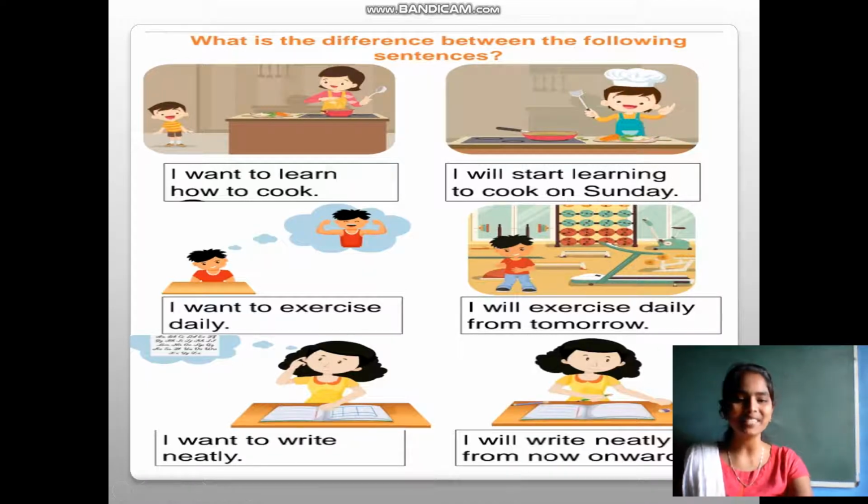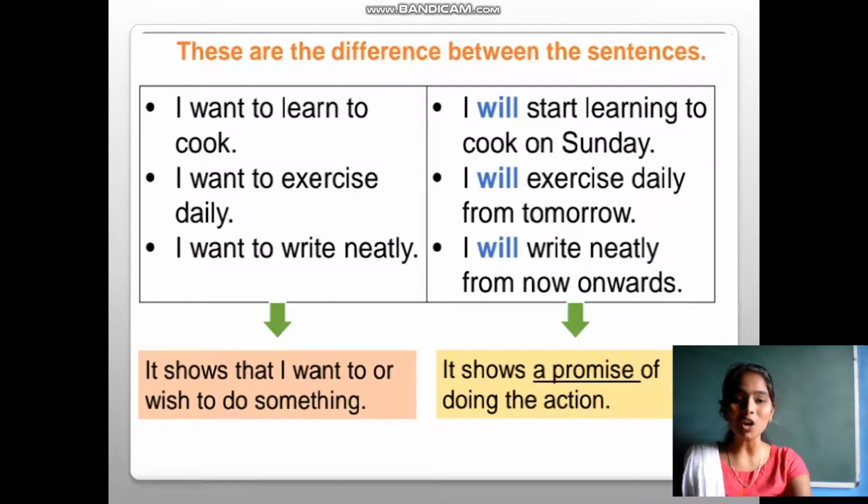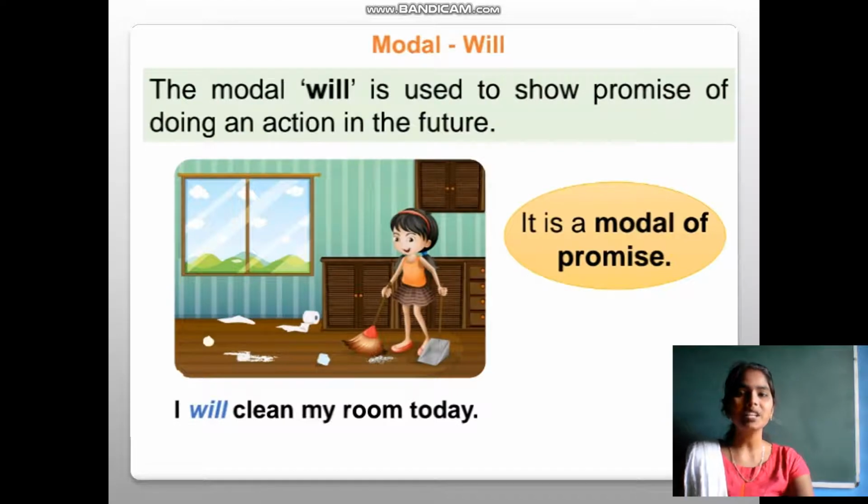Let's learn what the difference is. The first column of sentences shows that I want to or wish to do something. The second column shows a promise of doing the action. They are giving the promise, I will do that action for sure. So the modal will is used to show a promise of doing an action in the future. It is a modal of promise. So can you say what is a modal of responsibility?